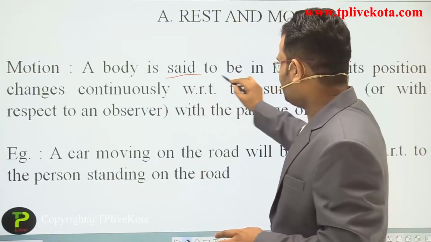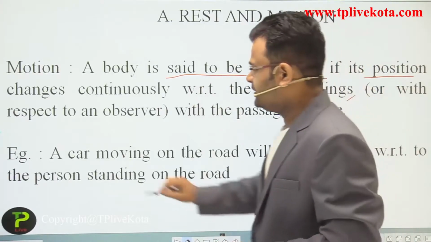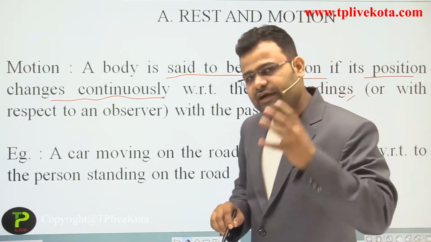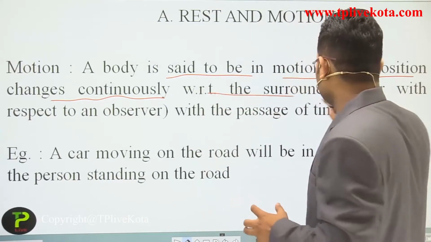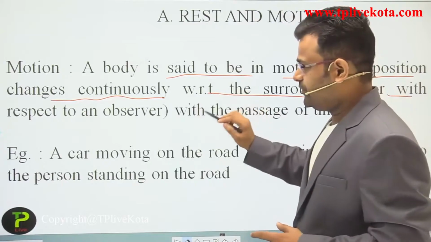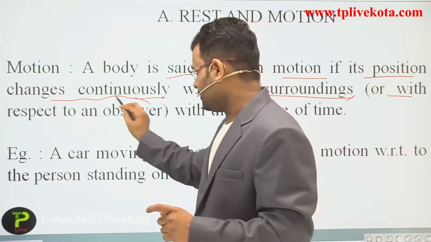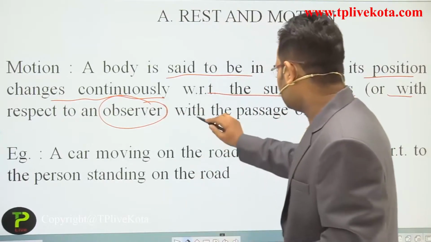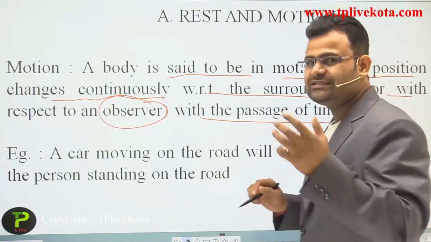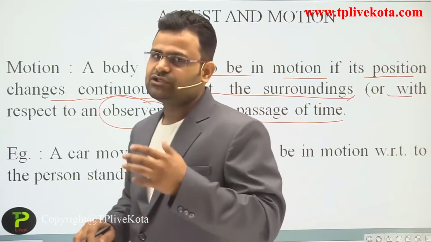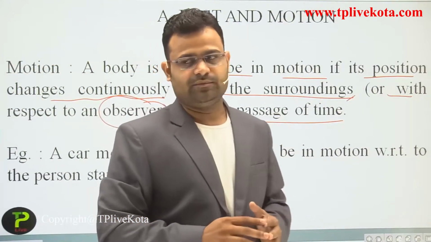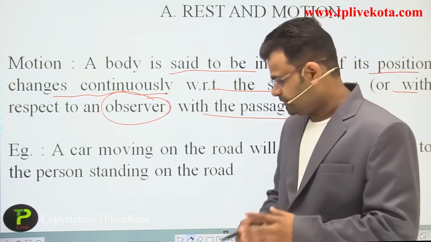A body is said to be in motion if its position changes continuously with respect to the surroundings, with respect to the observer. Object and observer both are important. With passage of time, if the position changes continuously, dear students, then we can say the object is in motion. That is the example of motion.